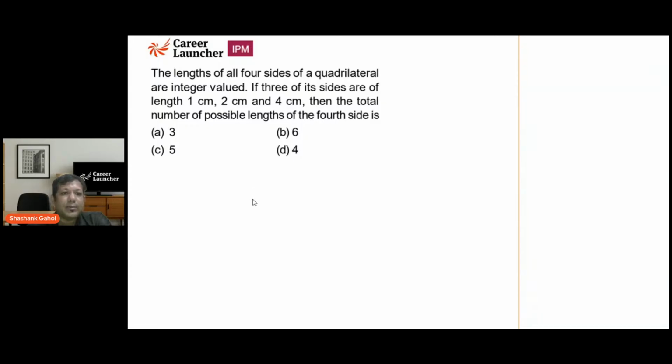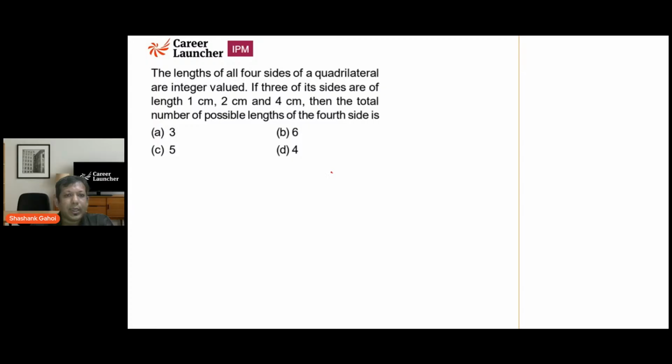It says that the lengths of the four sides of a quadrilateral are integer valued. If three sides are of length 1, 2, and 4, what is the total number of possible lengths of the fourth side? Okay. So basically, there is a condition for any polygon.